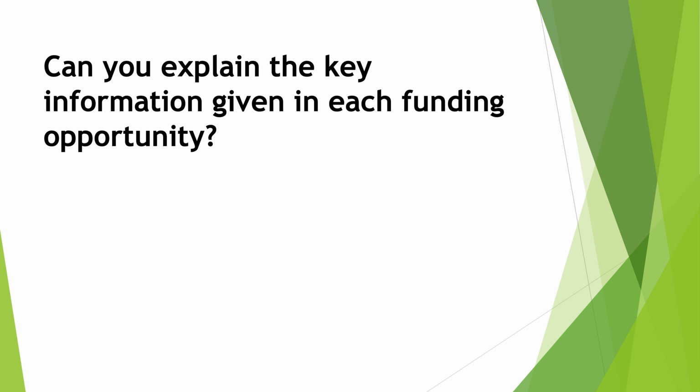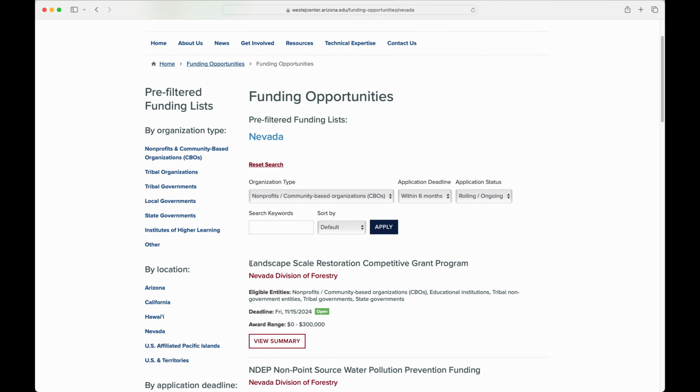Can you explain the key information given in each funding opportunity? Let's use this top result to answer this question. The first line is the title of the grant opportunity. The following line refers to the agency that is providing the funding for the grant. This is also generally the agency to whom you will submit your application. Eligible entities refers to the types of organizations that are able to apply for this particular grant.